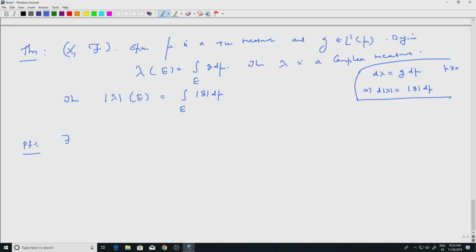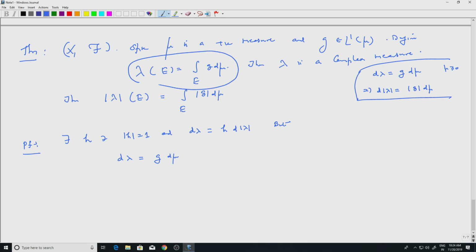First of all, there exists H such that mod H equals 1, and d lambda is equal to H times d mod lambda, because lambda is a complex measure, so we can do this. But d lambda we know is equal to G d mu, that is what is given to us.